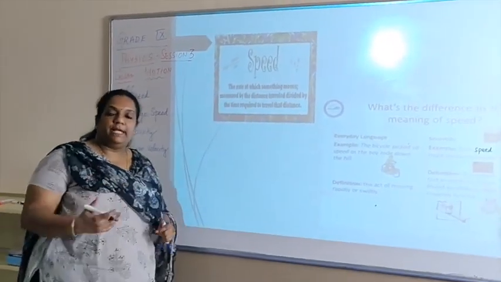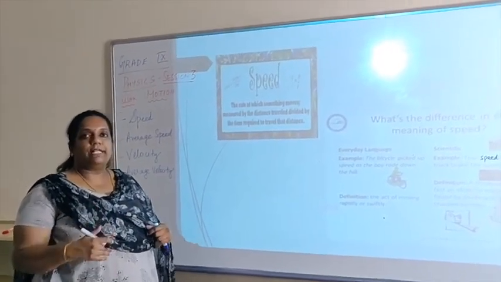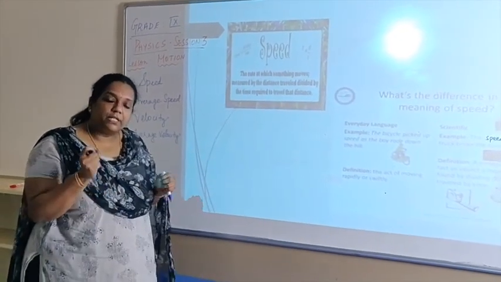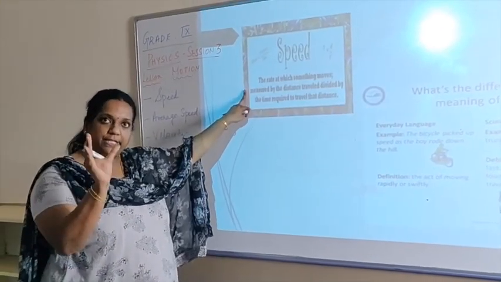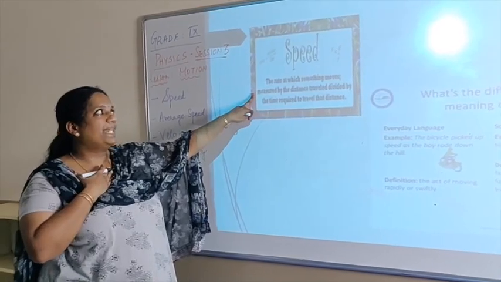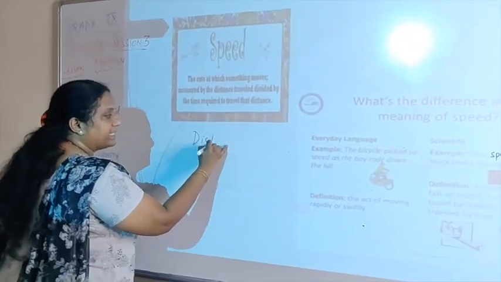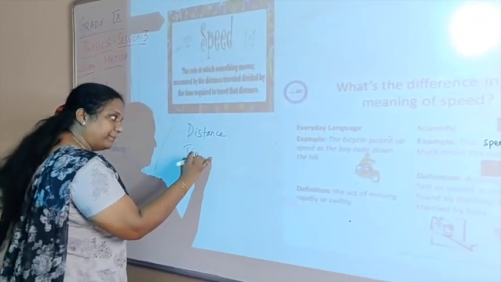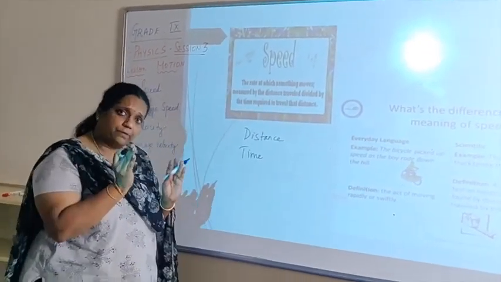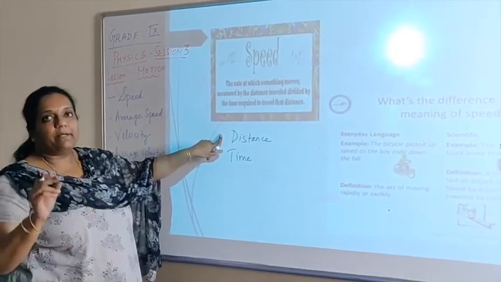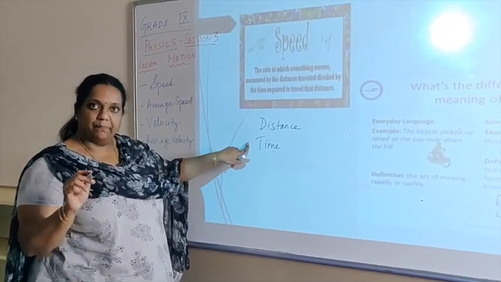Now when you say that, I was running very fast, what do you actually mean? You want to say that you were covering a lot of distance in a short amount of time, right? So there are two physical quantities which automatically should come to our mind when we talk about speed. And what are the two physical quantities? One is distance and the other is time. The example that we spoke about just now, where we covered a lot of distance in a short amount of time, that will determine your speed. How much distance you cover in the given time, right?